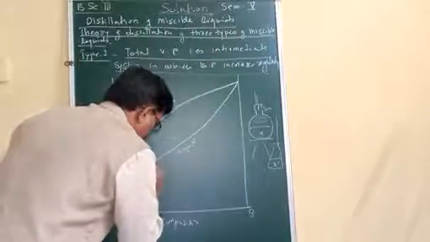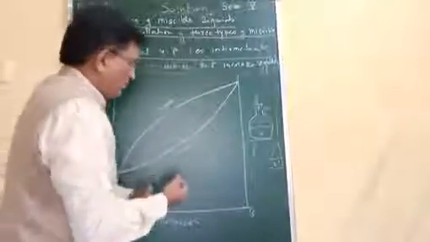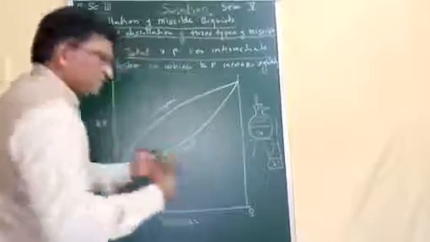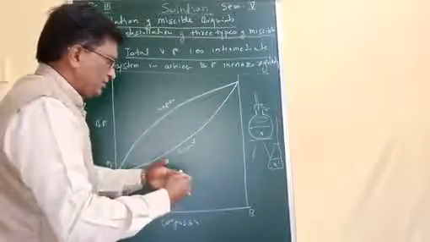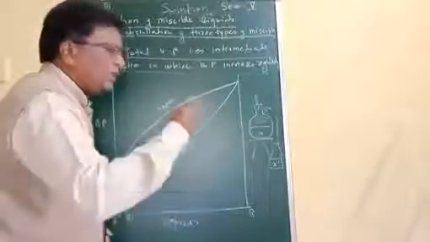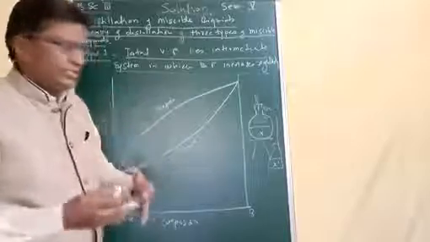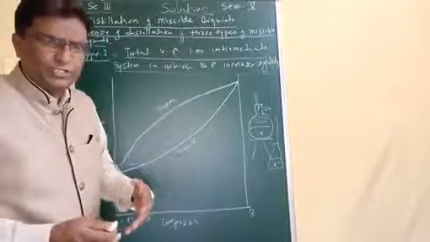Composition of residual solution shifts towards the right hand side. That means a new composition will form. This process is continuous. This mixture boils continuously, regularly. Its boiling point increases because composition changes, and that's why boiling point changes regularly.